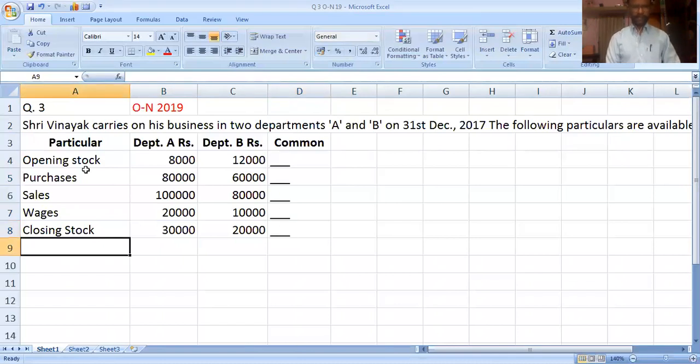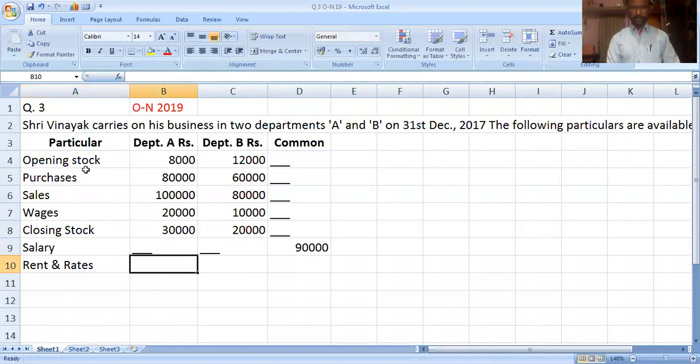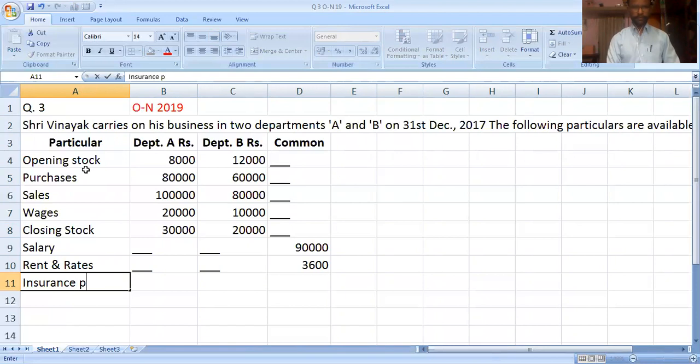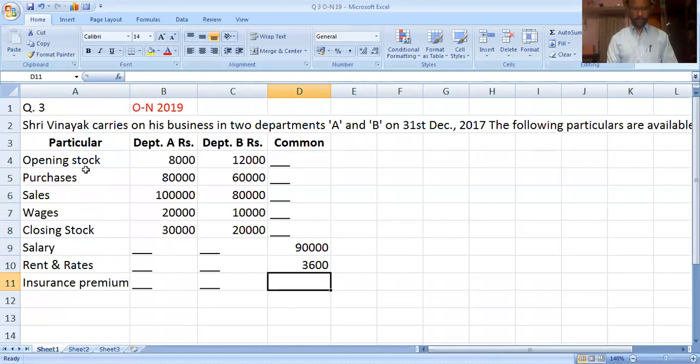Then salary: common 90,000. Rent and rates: common 3,600. Insurance premium: common 450.